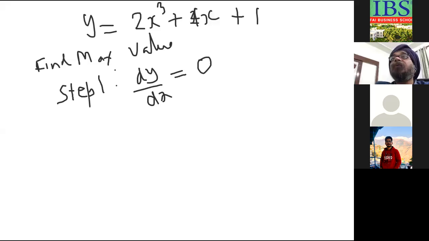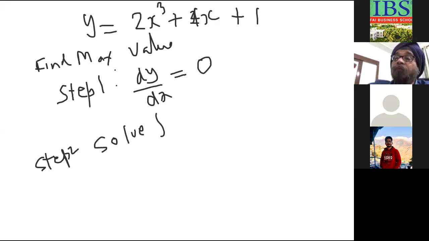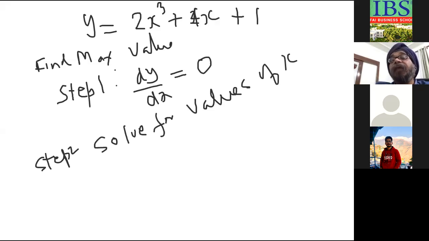Step 2: solve for the values of x. You may get two values, because it will be a quadratic-type differential, and when you put it equal to 0, there will be two values of x.